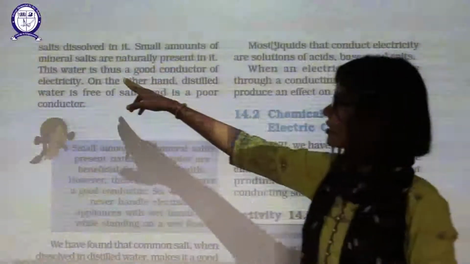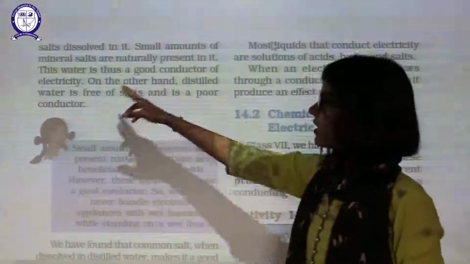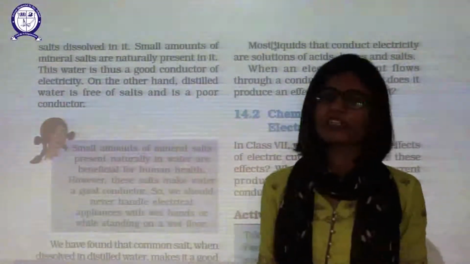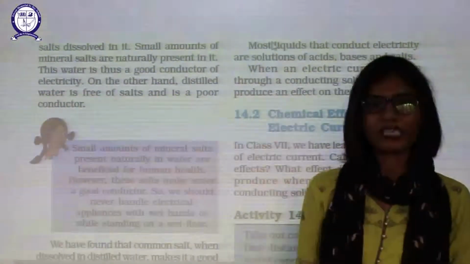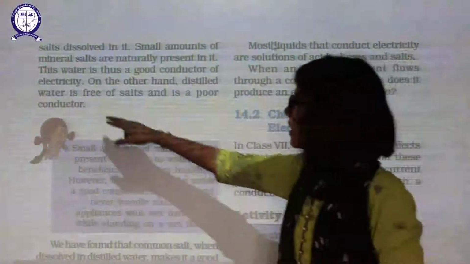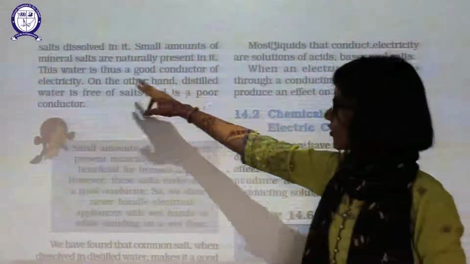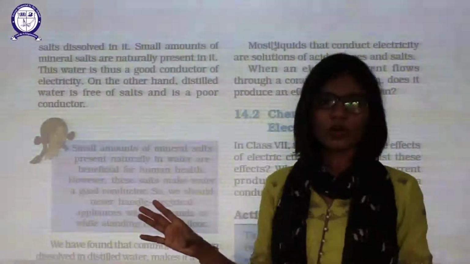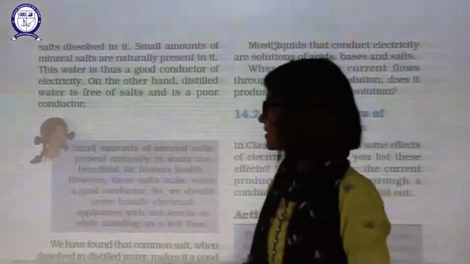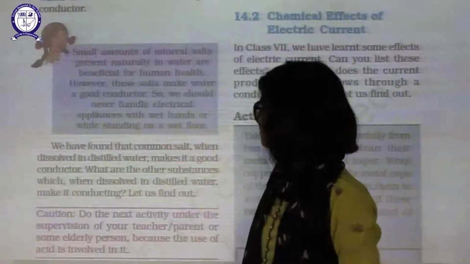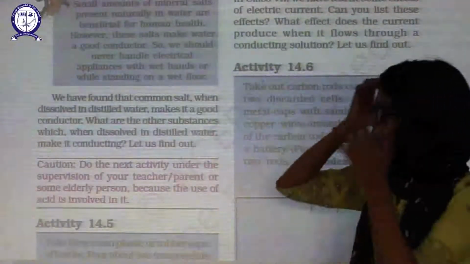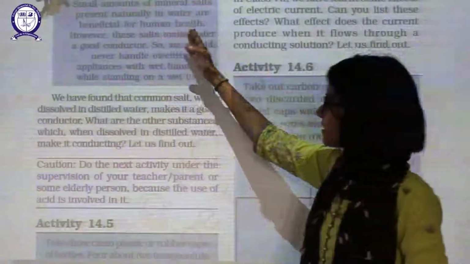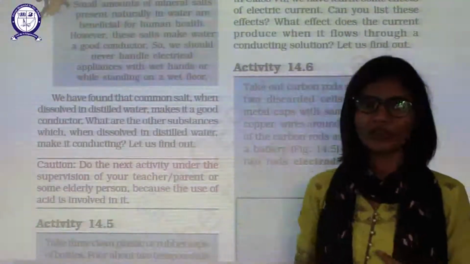Small amounts of mineral salts are naturally present in the water. That's why when we say water, we always say that water is a good conductor of electricity, because natural water has dissolved salt in it. Okay. Now this water is a good conductor of electricity. On the other hand, distilled water, which is free from all the salt, is a poor conductor of electricity. Okay. So as I have told you previously, a small amount of mineral salt is always present in water, which is beneficial for your health.